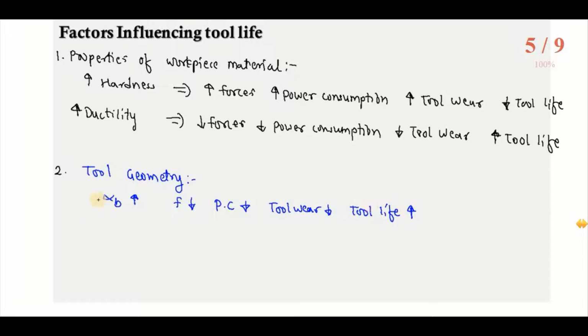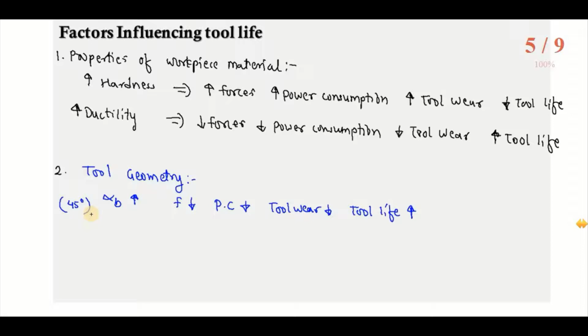But we have to increase the back rake angle only up to 45 degrees. If we increase this value beyond 45 degrees, then there will be a drastic reduction in the strength of the tool.